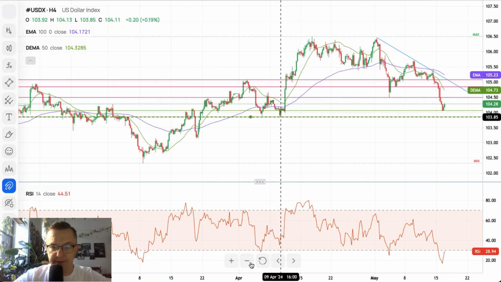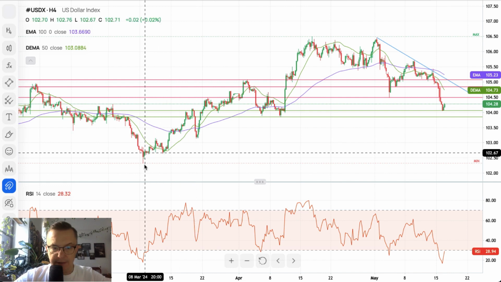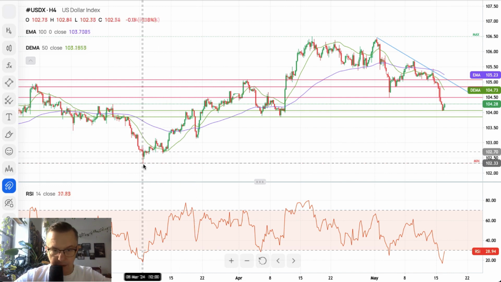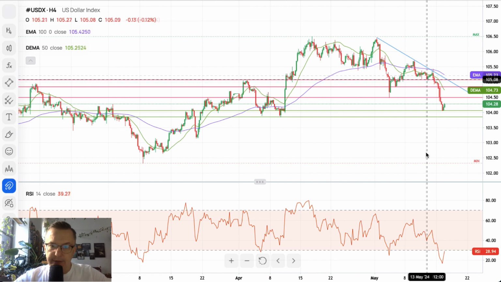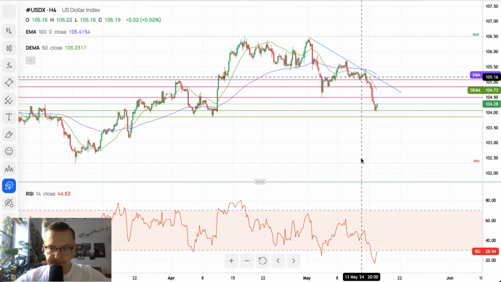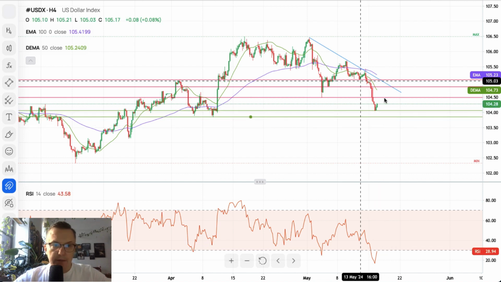As you can see, this is not the swing low. There's one more low here and one more low here and here. So basically this is the 2024 low, March 2024, 102.60, 102.33. So we are still trading way above this level, and the higher levels are still possible. However, now is the time for a bounce.